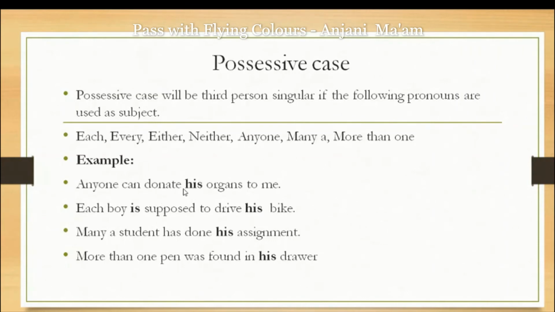Anyone can donate his organs to me. Anyone is an indefinite pronoun and his is the possessive case. Each boy is supposed to drive his bike. Many a student has done his assignment. More than one pen was found in his drawer. So for each, every, either, neither, everyone, many a, more than one, the possessive case his is used.